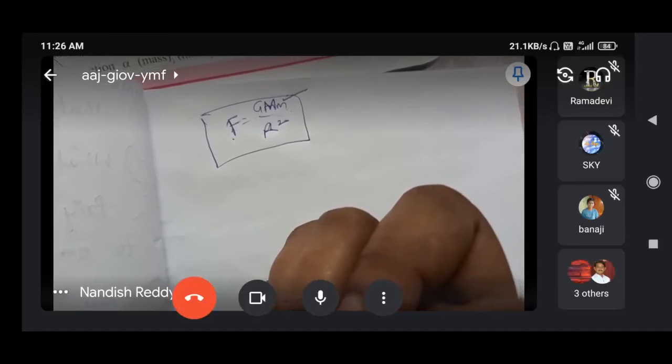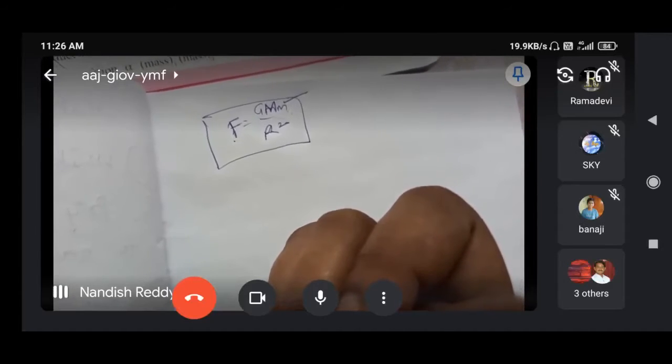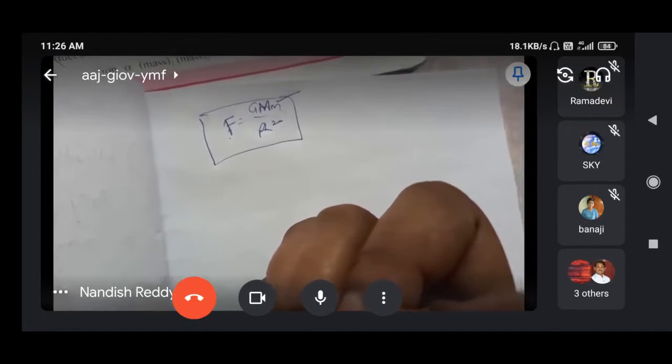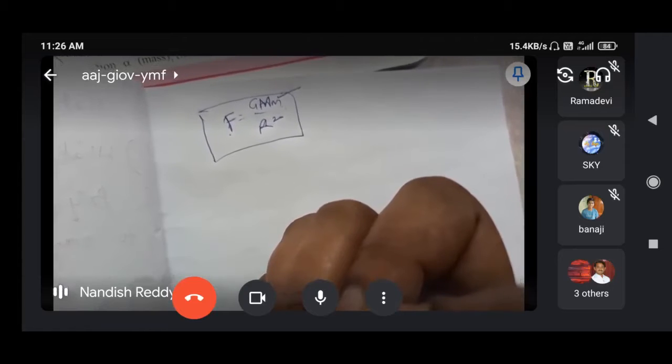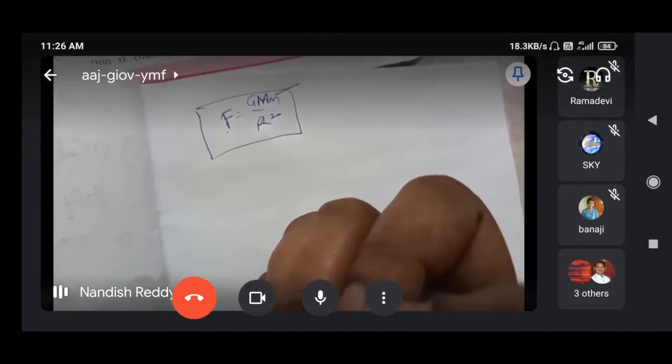Okay? Force on the earth by the apple is K dash M by R square. Here capital M is what mass? Not the moon, the earth. Capital M is about earth and small m is about apple.